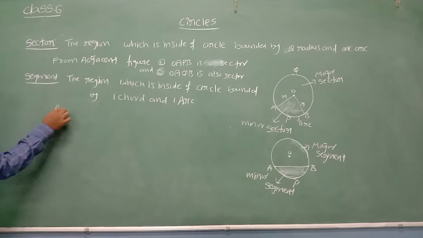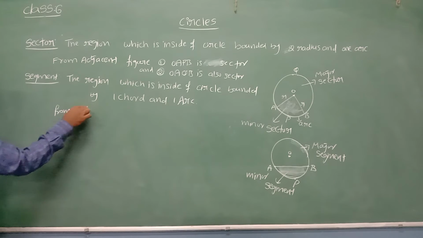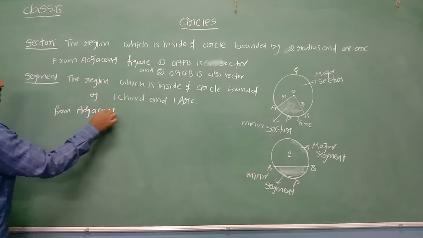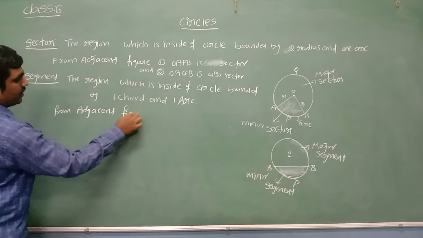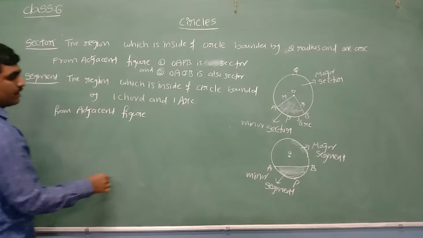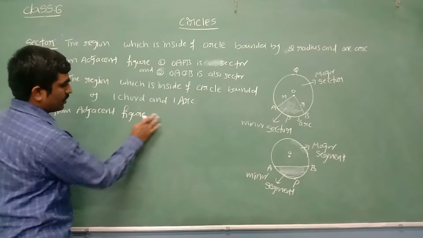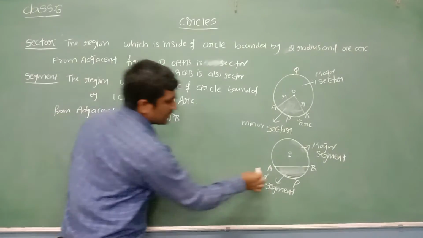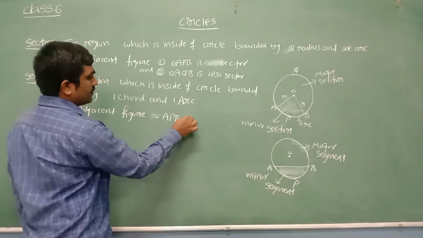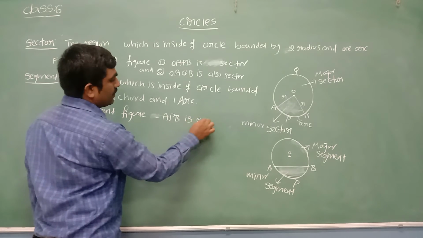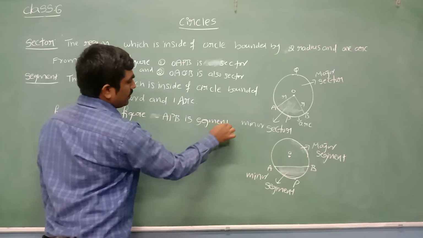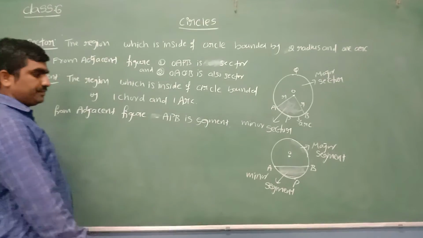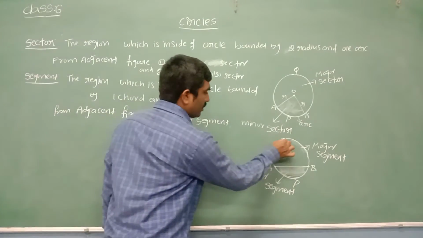From the adjacent figure, what can we say, beta? APB is a segment. Let me draw one more curve.